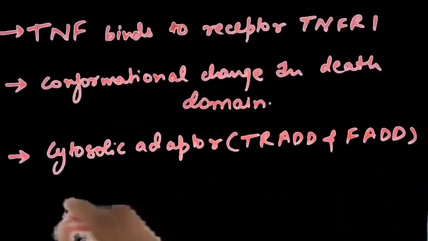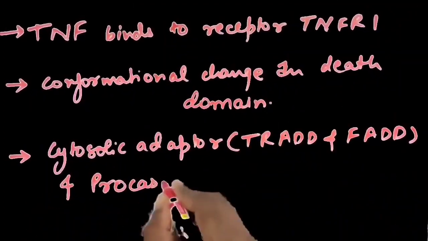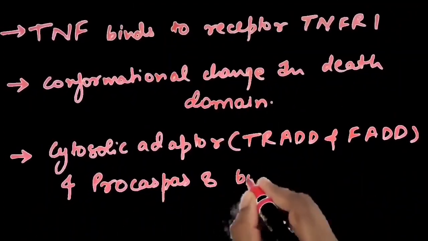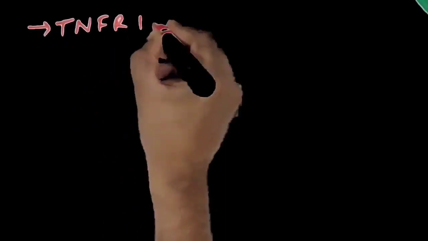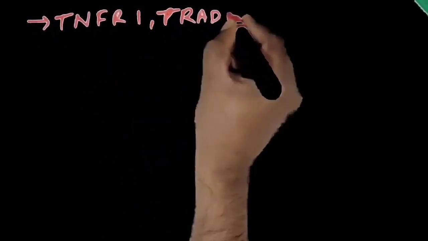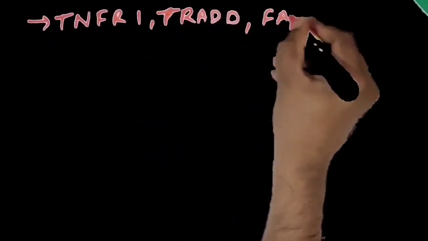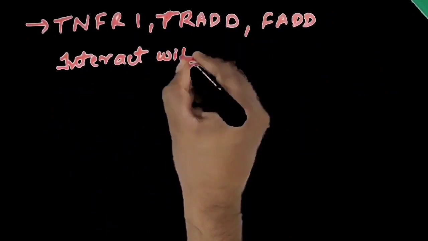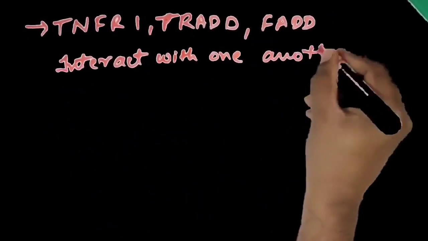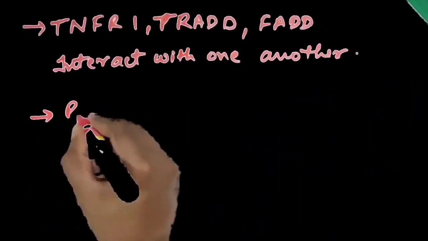TNFR1, TRADD and FADD interact with one another by a homologous region present on each protein. Procaspase 8 and FADD possess a homologous region called the death effector domain, through which they interact with each other.